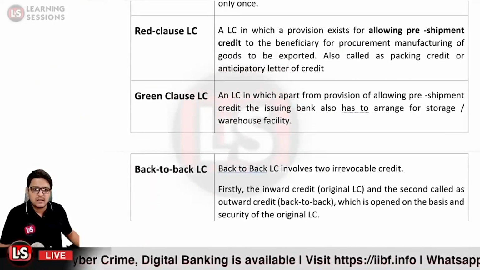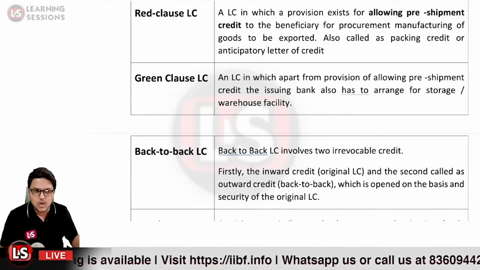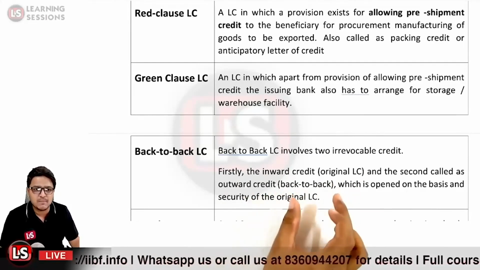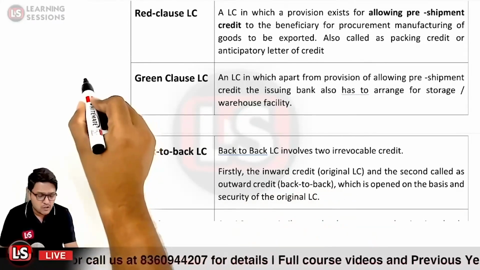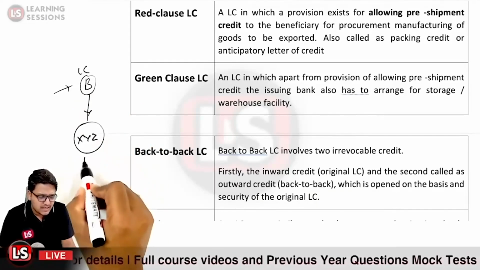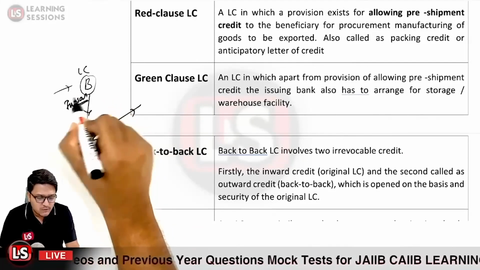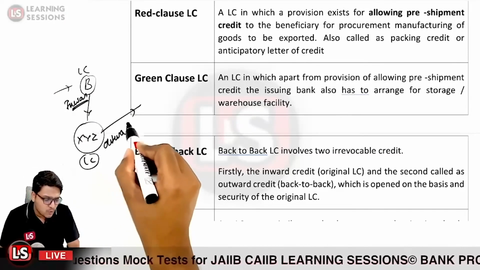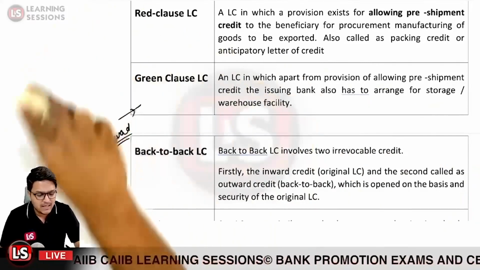Okay, after that it is the back-to-back letter of credit. We have already covered it, but let us go through the content again. Firstly, the inward letter of credit, and second, the outward credit. A back-to-back is opened on the basis and security of the original letter of credit. The beneficiary received the letter of credit, went to the bank, and based upon the security of this inward letter of credit, a new outward letter of credit is opened. That is a back-to-back letter of credit.